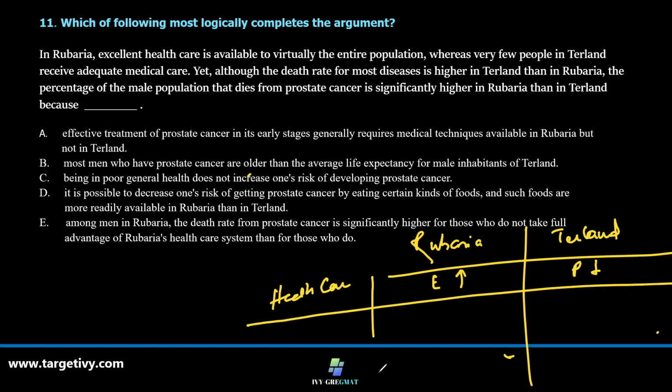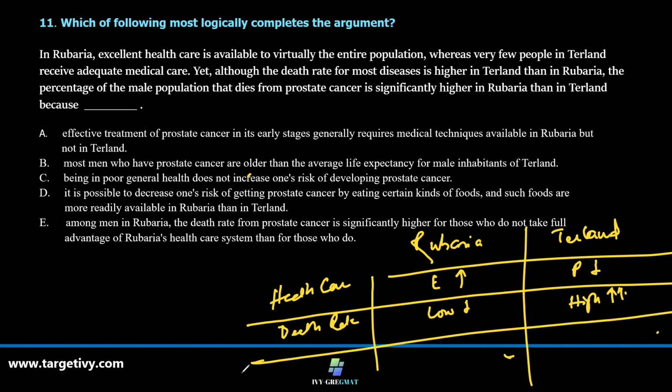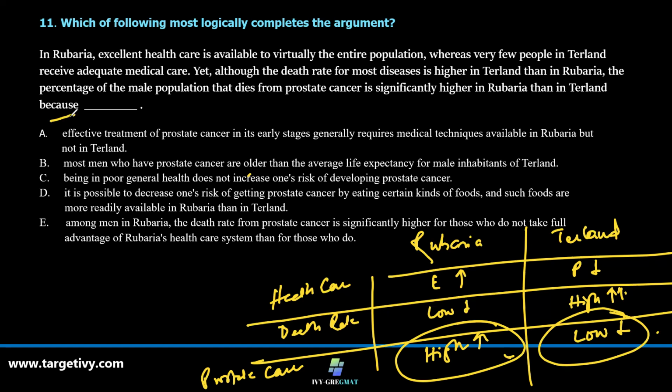The death rate, as expected, is low here, and in Turland it is high. But in a particular disease, that is prostate cancer, Rubaria is showing high rates of prostate cancer deaths, but low in Turland. Now the question is, because means why?